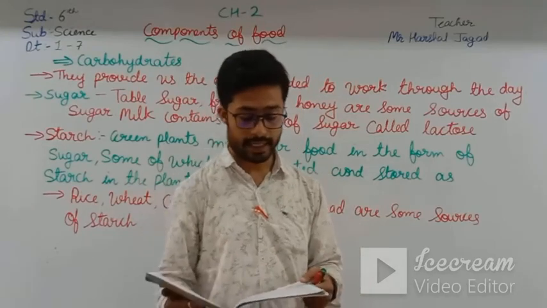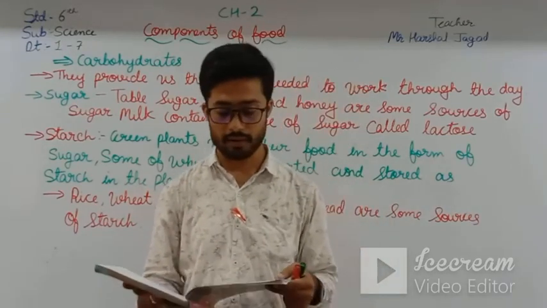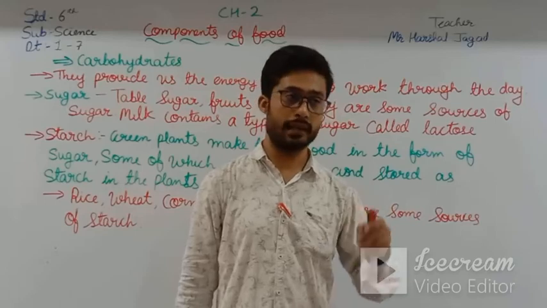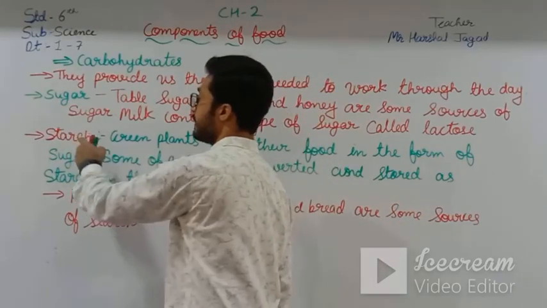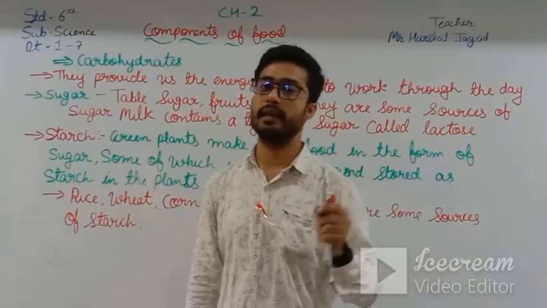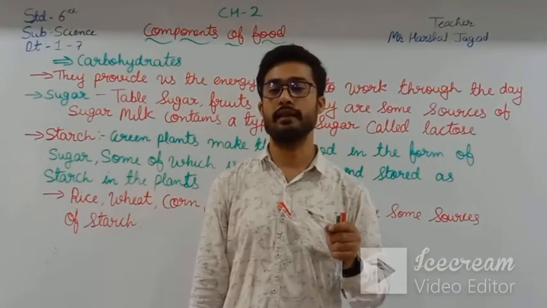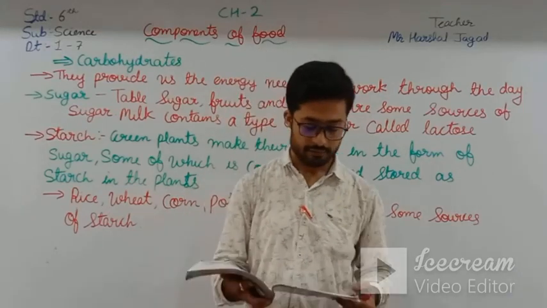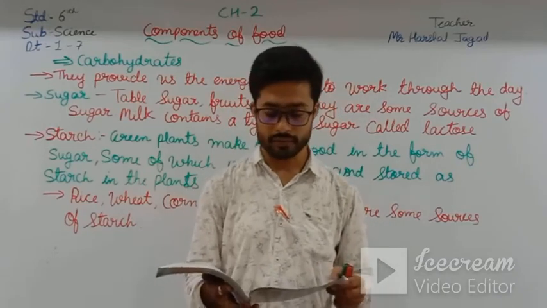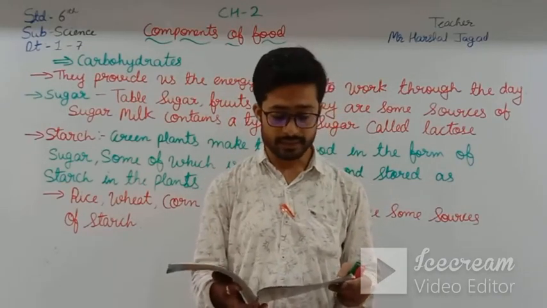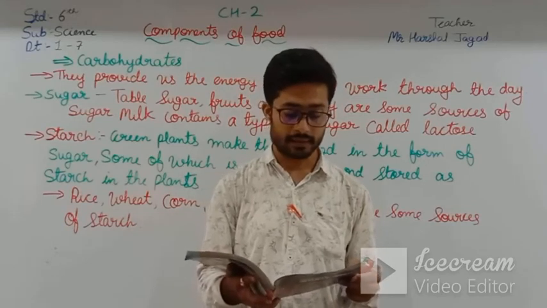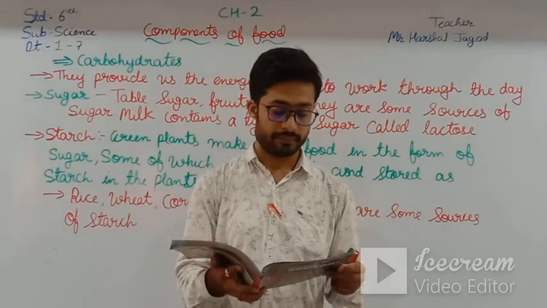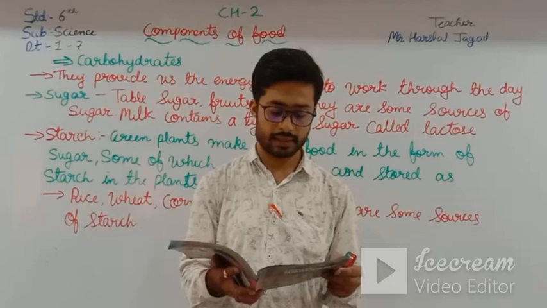Here is the second activity, to test the presence of starch in any food sample. First we have seen sugar, and now we are moving towards starch. To find out whether starch is present in any food sample, we have to do this activity: food sample, water, dilute iodine solution and test tube. The first step is the same: crush a small amount of food sample if solid and add it to the test tube, and second, add some water to the test tube and shake it well.